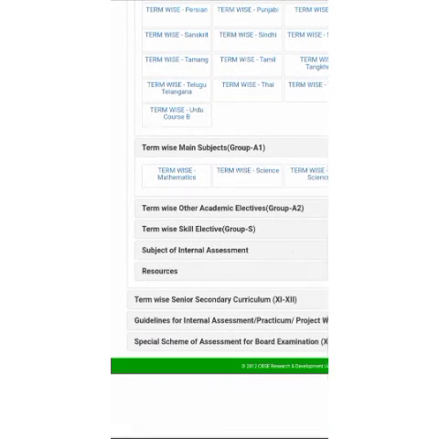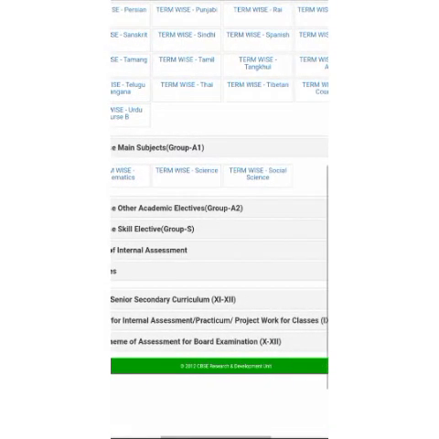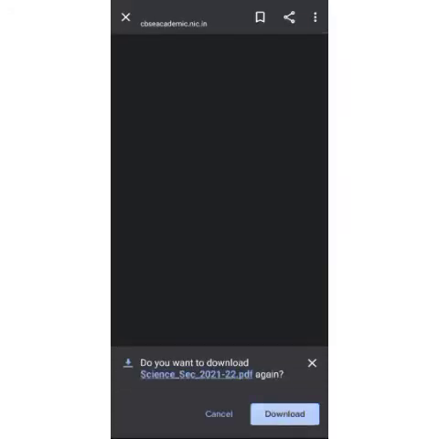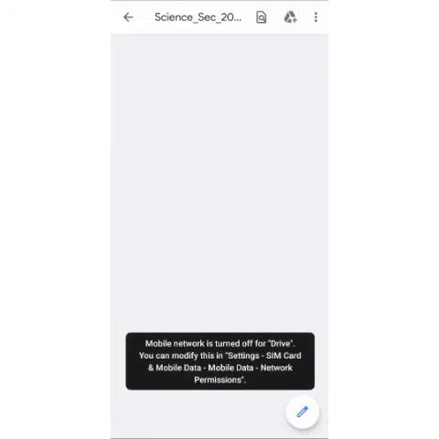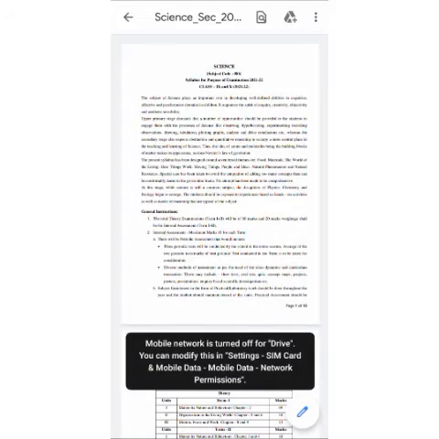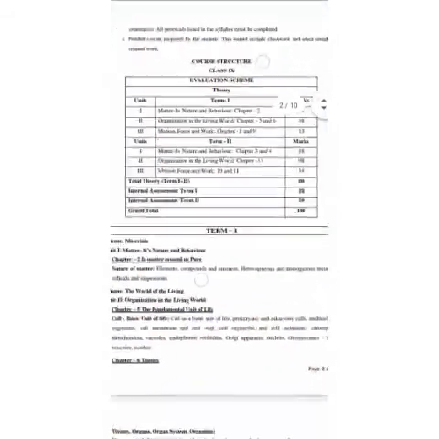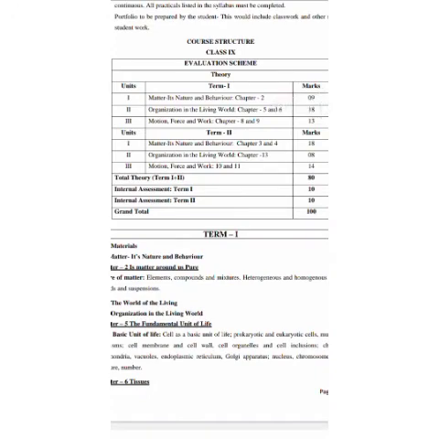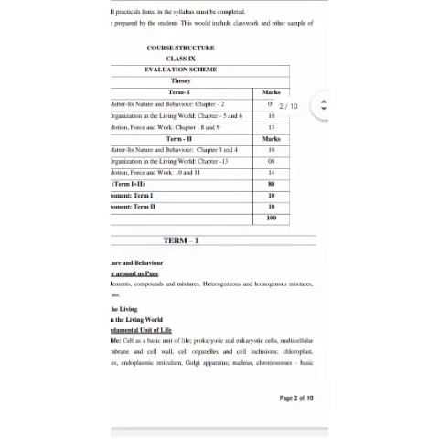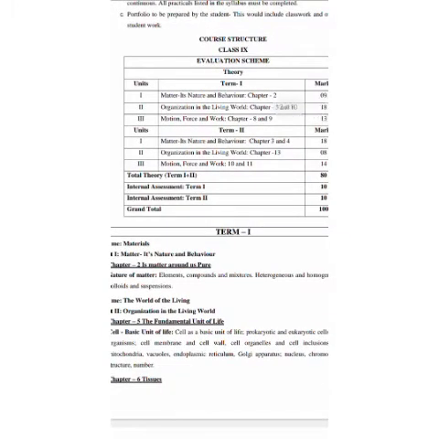Okay, you can see mathematics, science and SST. I want to see science syllabus, then click it, download. Here you can see term 1 and term 2 syllabus, and the weightage is also given beside the chapters.